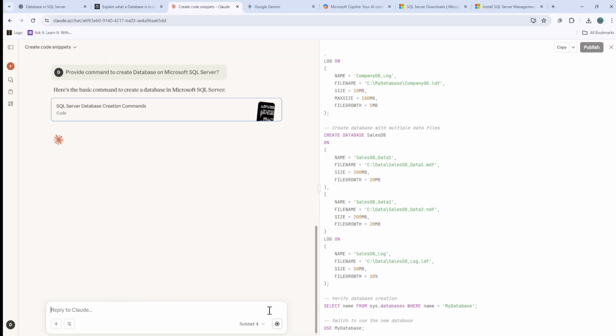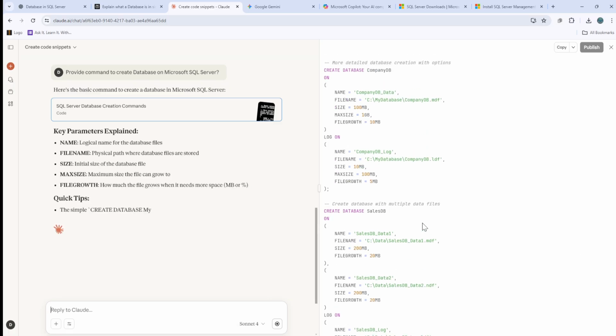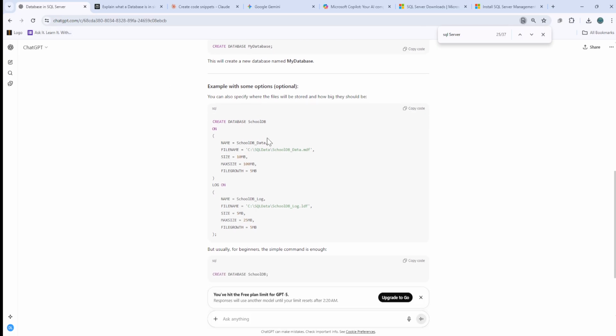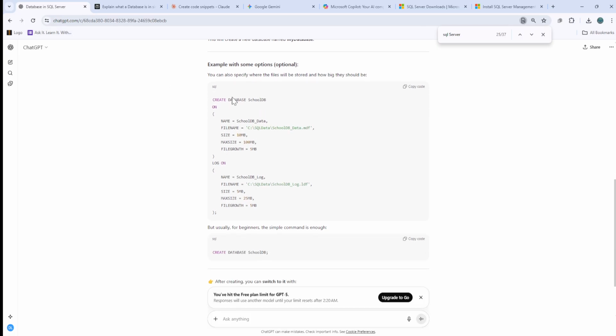Now if you see here, it is trying to create a lot of things for me. Let's just start with the database. Here in ChatGPT, it is giving us that we can create a database with that particular name. That would be the file name where it would be saved. If I want to change the name of the file and save it somewhere else, it's up to me. This is where it will be saving everything. But for beginners, they are saying this command is enough.